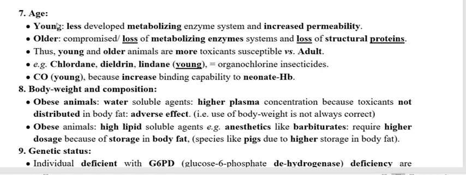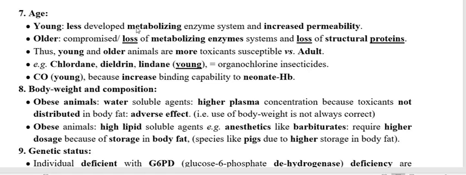If the metabolizing enzyme is less, the rate of metabolism of the toxicant is lower, so the toxicant remains in the host and produces toxicity. Therefore toxicity is more in the young.